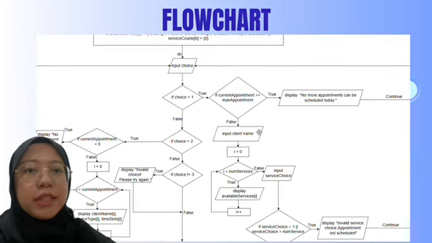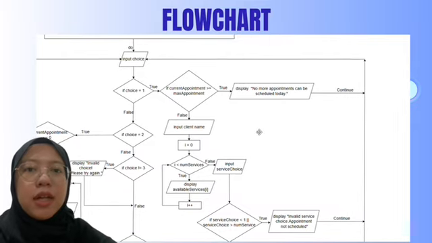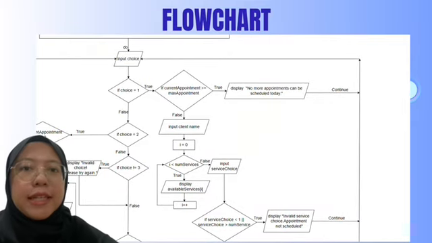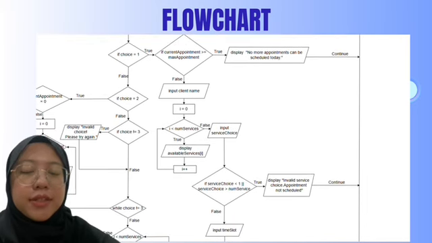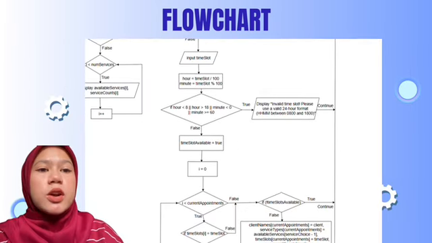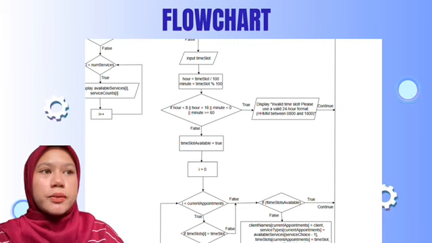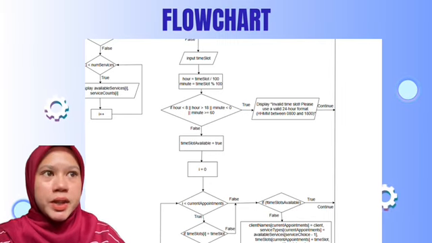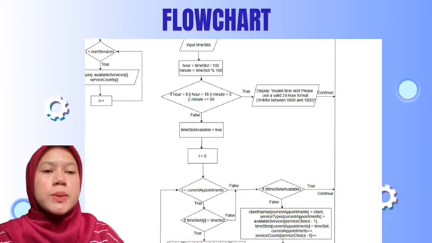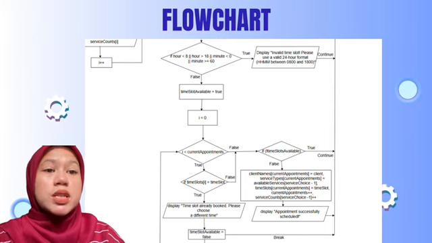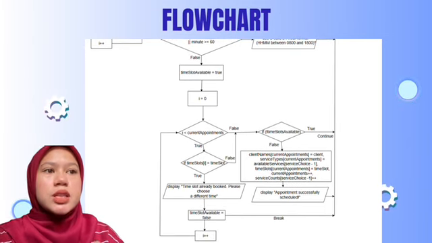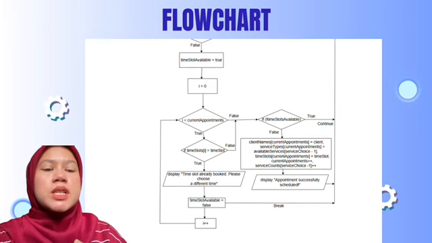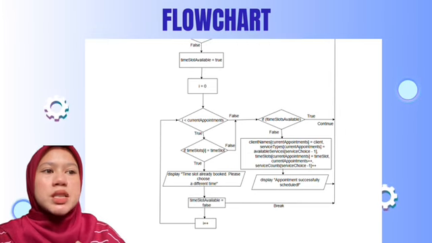Appointment limit check: if all 10 slots are already booked, the system immediately notifies the user that no more appointments can be scheduled today. For client name and service, the user provides their name and selects a service to avoid errors, and the system validates that the service matches the predefined list. For the time slot validation, the user inputs a time in a 24-hour format, such as 09:00. The system checks the hour range, which must be between 8 and 18, and the minute range, which should be between 00 and 59. For the overlap check, the system ensures no overlapping booking. If a slot is already booked, the user receives a message such as time slot already booked, please choose a different time. Once all validation passes, the system confirms and the user will receive the message appointment successfully scheduled.